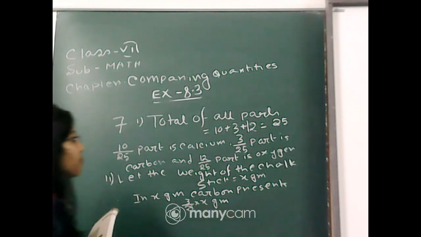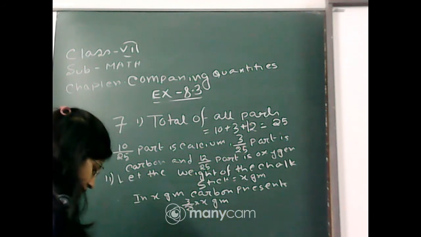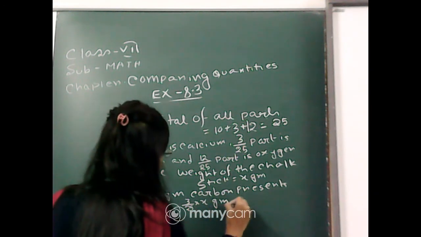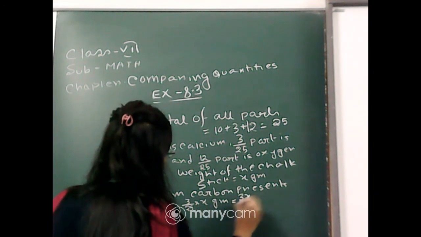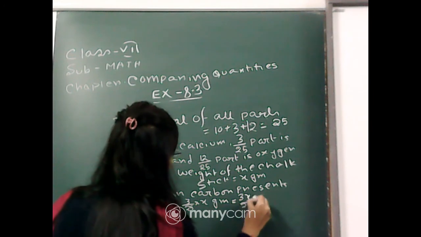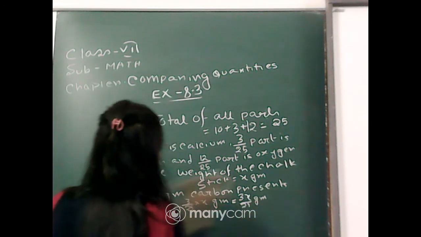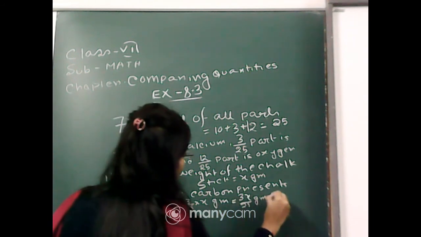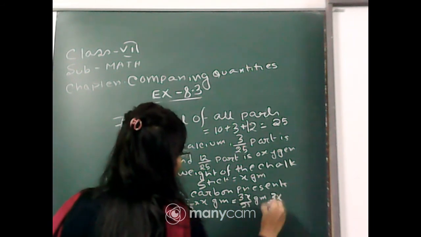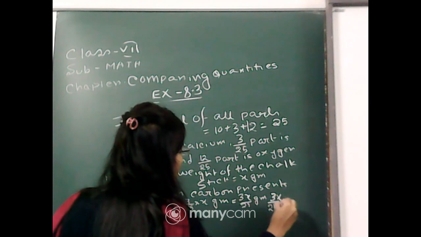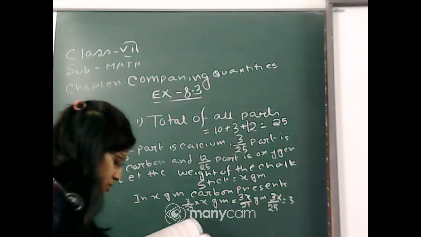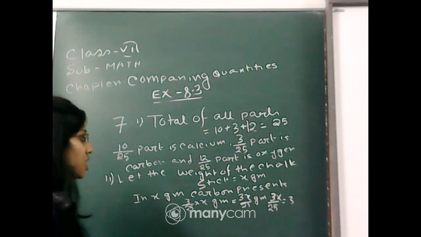Clear? And this is equal to 3x by 25 gram. Also, it is given that 3x by 25 is equal to 3, since it is given that in a stick of chalk carbon is 3 gram.